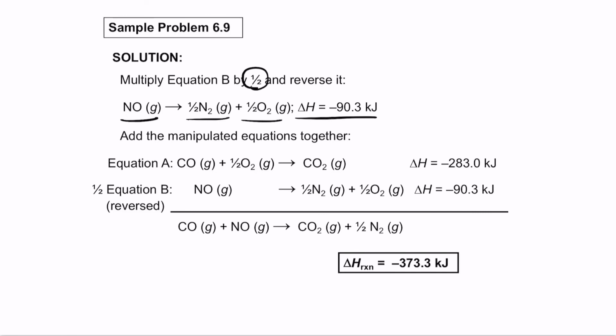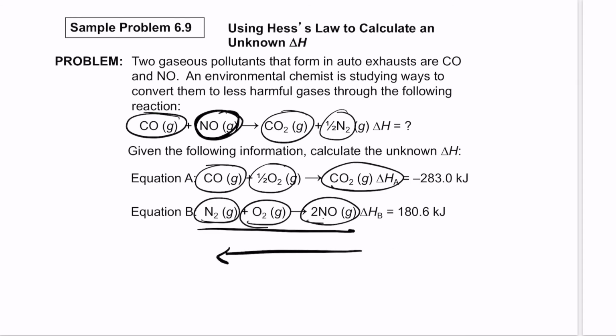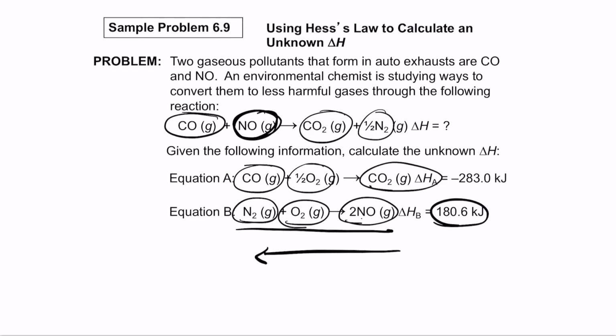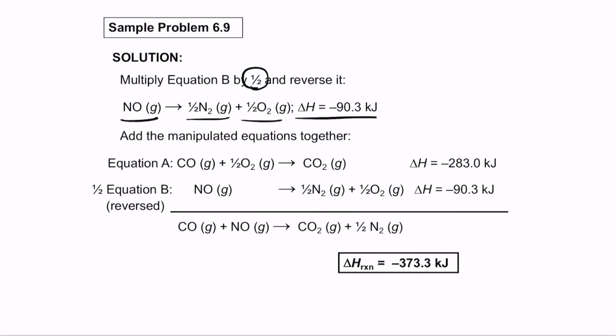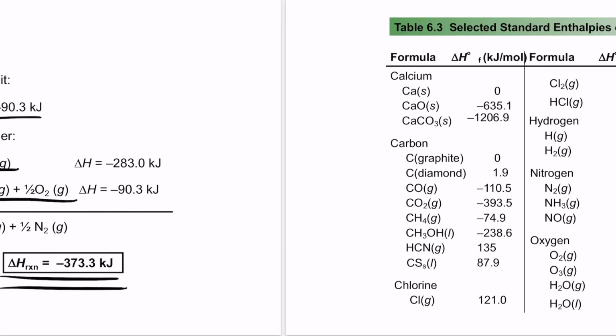And we flip the equation. When we flip the equation, remember that this is not the direction in which it is there in the question. This is the direction, so we flip the equation. When you flip the equation, also we flip the sign for the energy as well. So when you add those two equations now, you get the final energy of the delta H of the reaction. So this is one way we calculate the energy of these total reactions using the Hess's law.